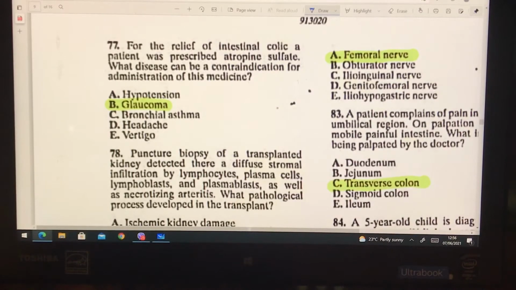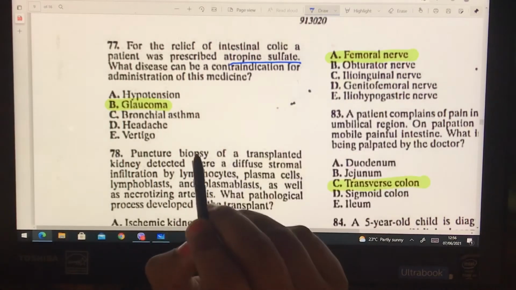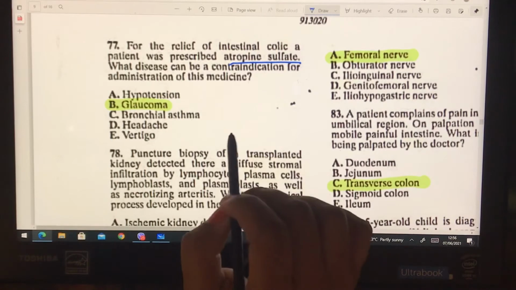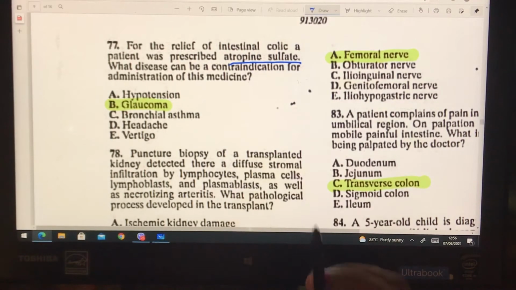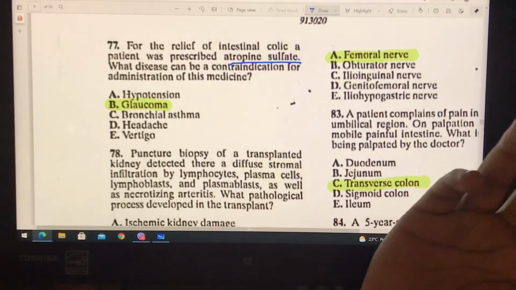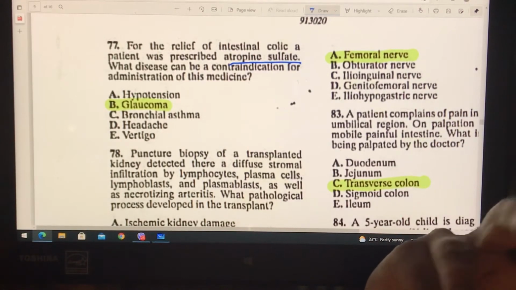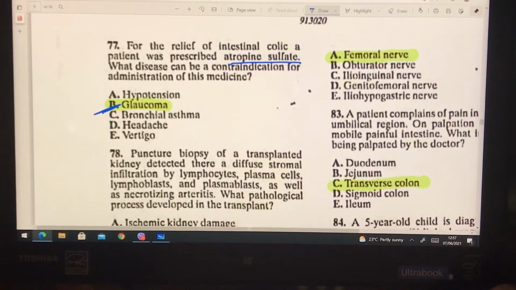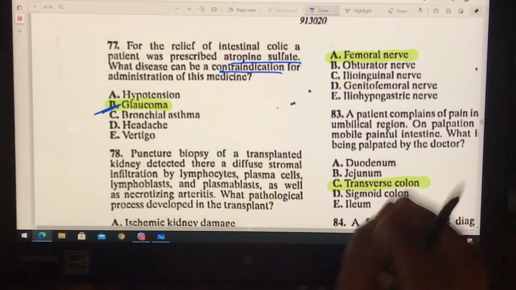So the next question is question 77. For the relief of an intestinal colic, a patient was prescribed atropine sulfate. What disease can be contraindicated for the administration of this medication? So guys, atropine sulfate is an anticholinergic drug, and it is contraindicated in glaucoma as well as in hypertension. Why? Because it causes elevation of intraocular pressure. So that's why glaucoma is given in the option. Contraindication of atropine. See, this is a direct question.